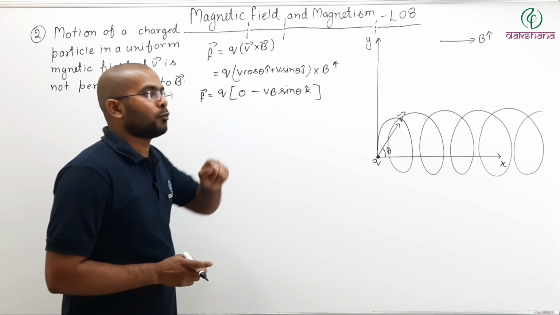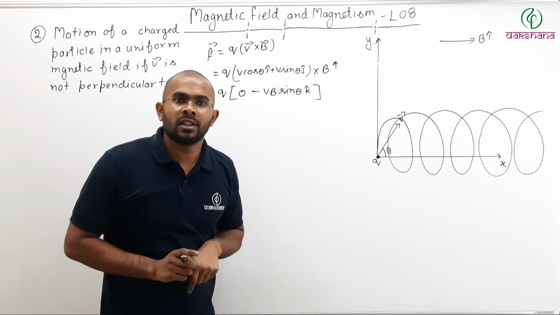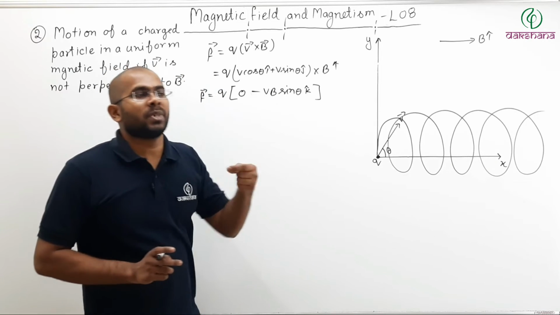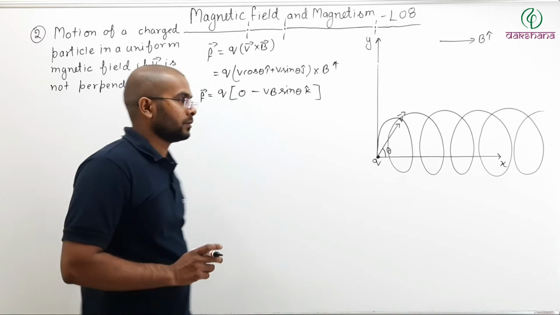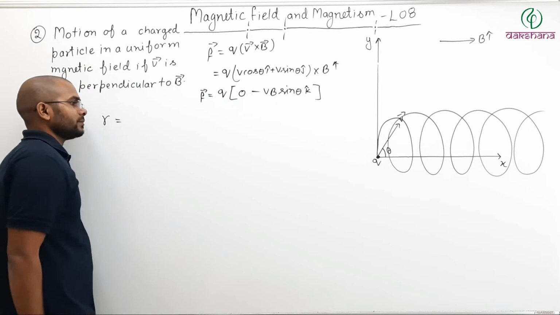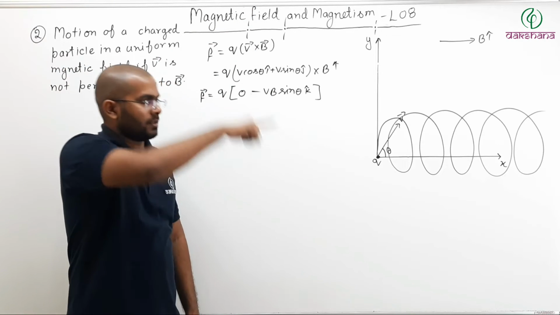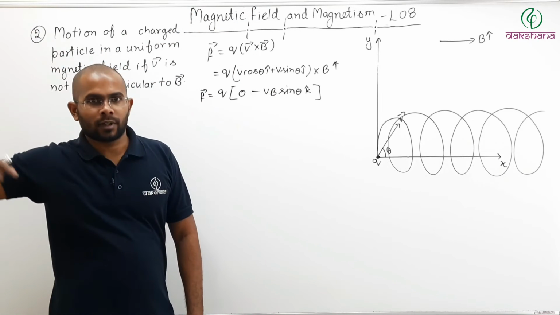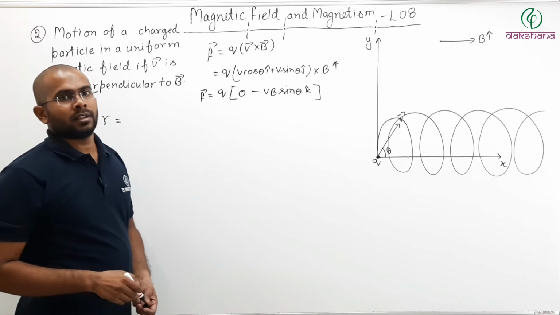So what would be the radius of that circular motion? The particle is going in a helical path, circular motion, moving forward. So the radius of that helix will depend on what?